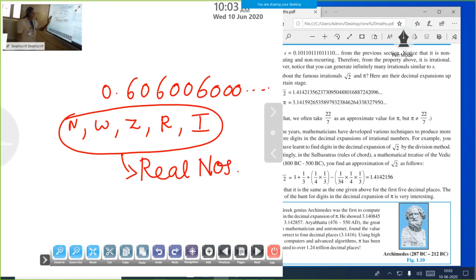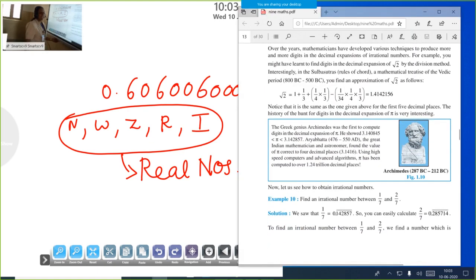Natural numbers, whole numbers, integers, rational and irrational numbers together, we name as real numbers. Today we study how to insert an irrational number between two numbers. In our first class we studied how to insert rational numbers between two numbers. Now we study how to find an irrational number between two numbers.